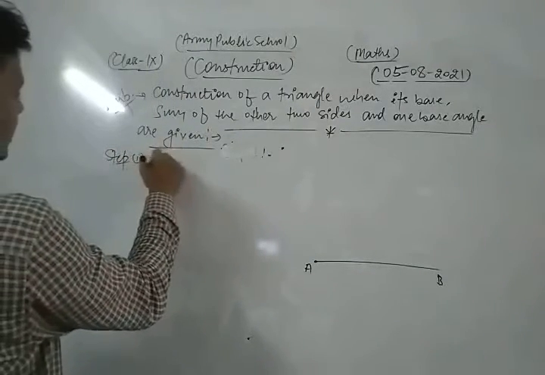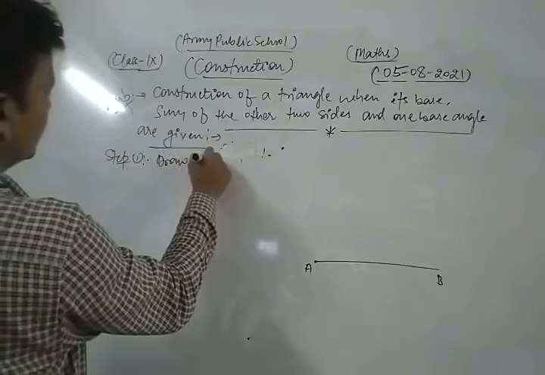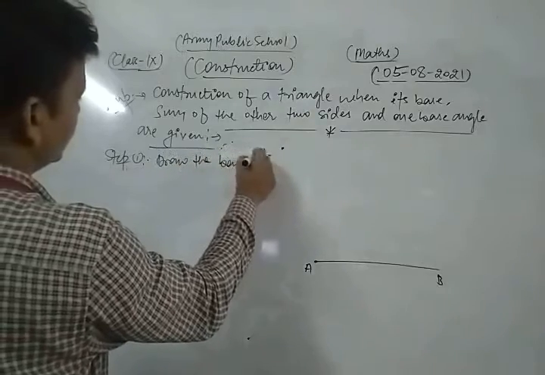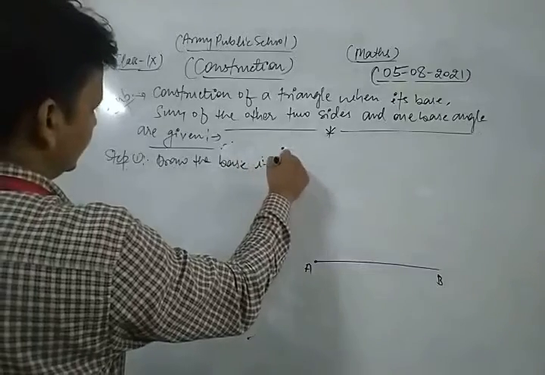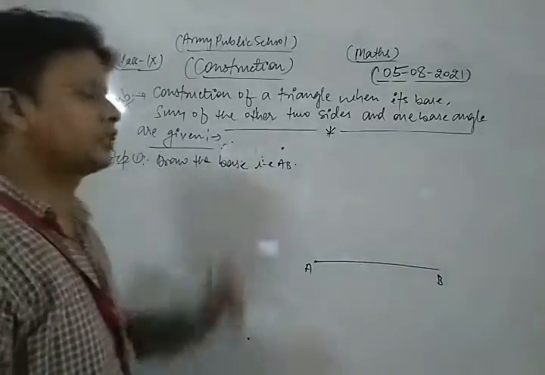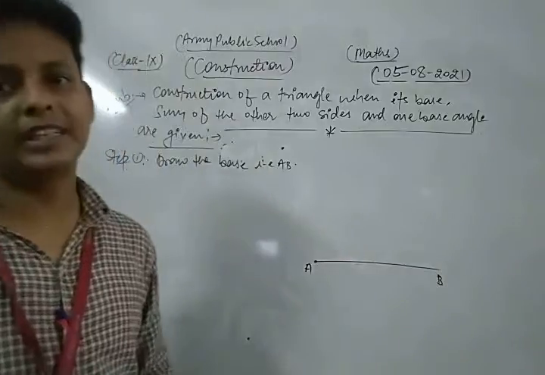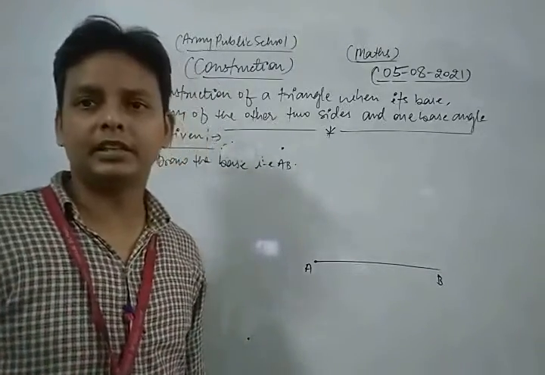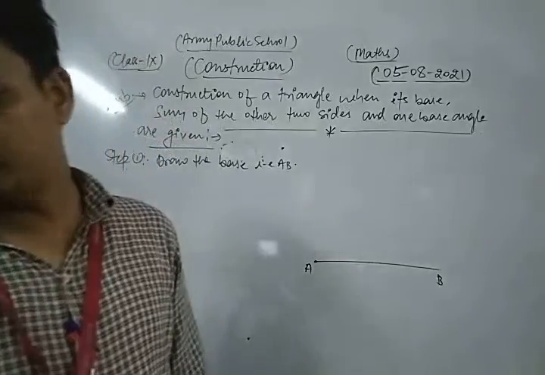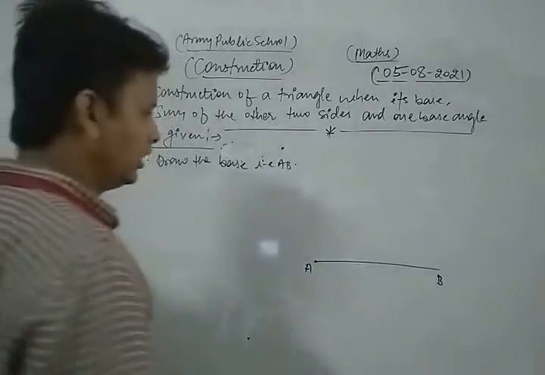Step first is to draw the base AB, which is given in our question. Now in the next step, one base angle is also given.